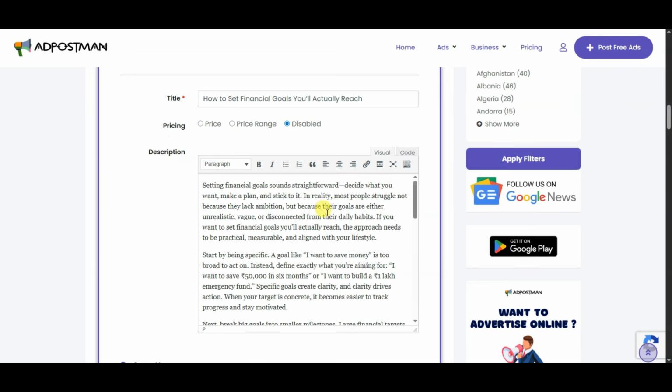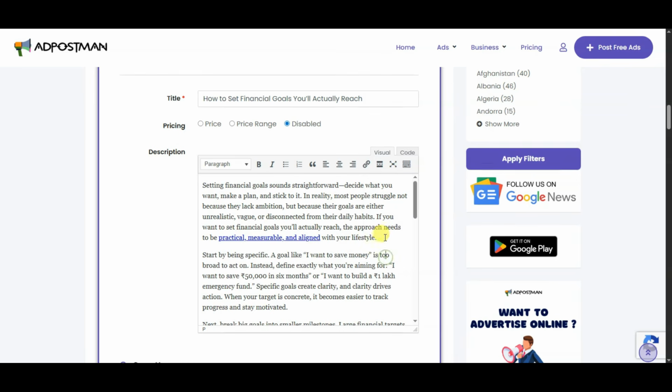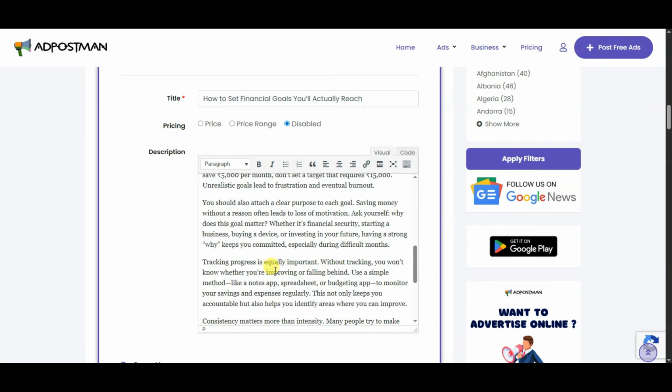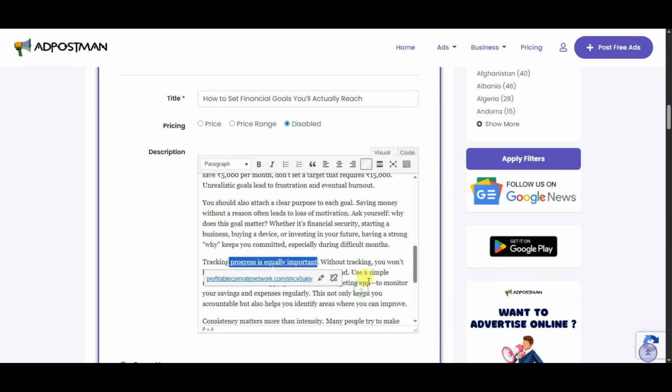Now you can visit on this platform. You can select any of this text. Now you can click on this link icon. You can paste here a smart link. You can click on this button. Now you can scroll down. You can select any of this text. Click on this link icon. Paste your smart link. Click on this button.